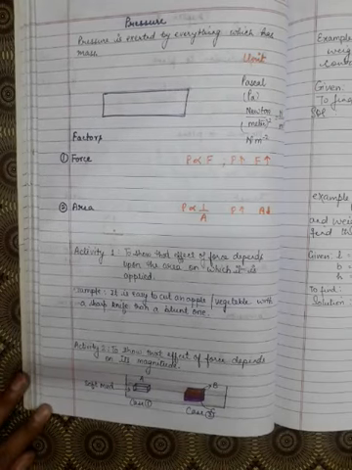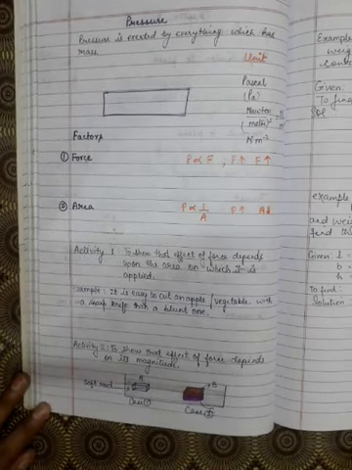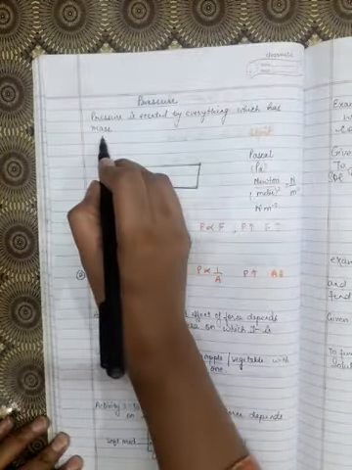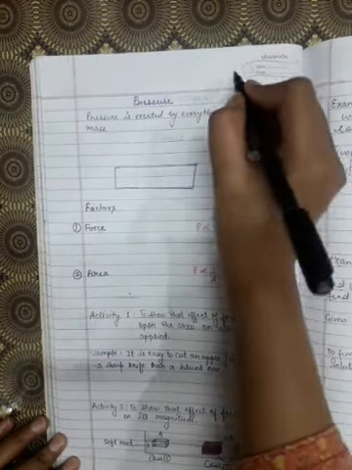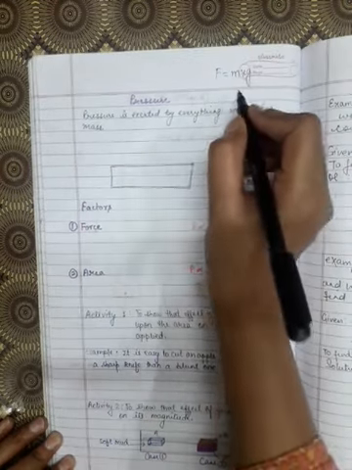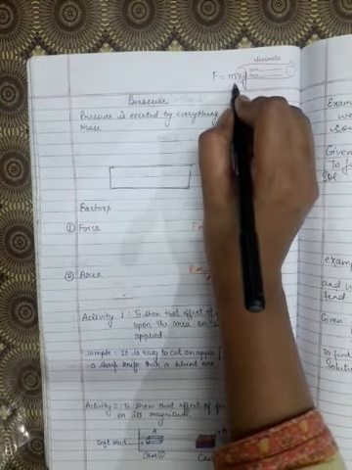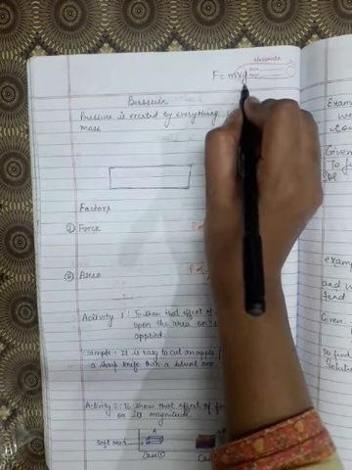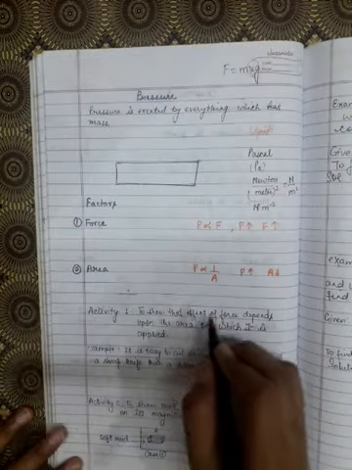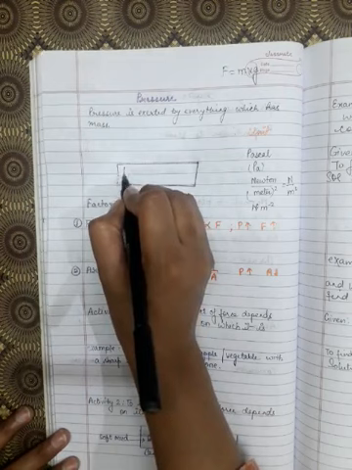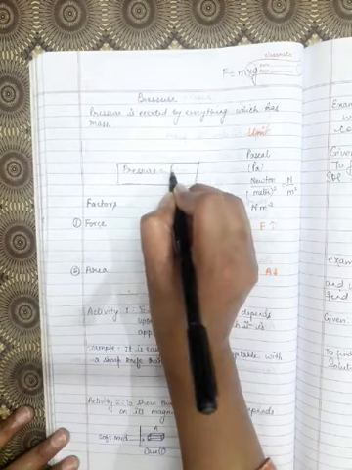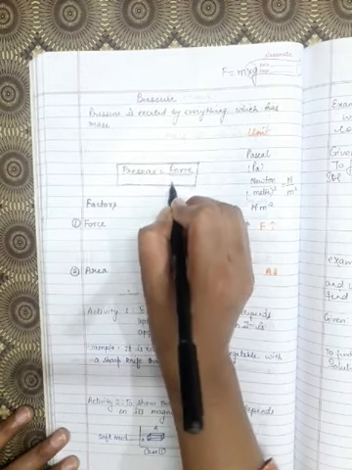Pressure is basically a force on a given area. What is pressure? So now we will discuss pressure. Pressure is exerted by everything which has mass. Now you know that force is equal to mass into gravity. That means any body which has mass will exert a force due to gravitational acceleration of earth. So pressure is exerted by everything which has mass. I'll write the formula. We'll get the simple formula. Pressure is equal to force divided by area.